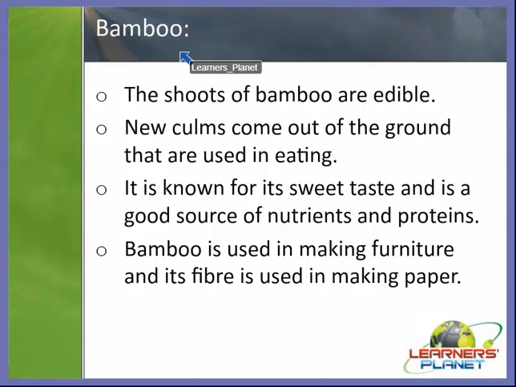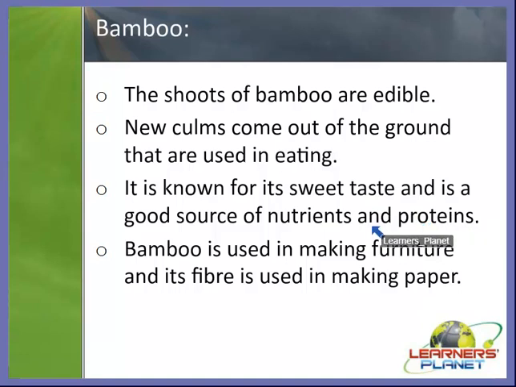So first of all, we'll start with this example, that is bamboo. Students, the shoots of bamboo are very edible. They can be eaten in raw form, and new shoots that come out of the ground are used in eating. New shoots of the bamboo, meaning the stem of bamboo, are also used in eating. It is known for its sweet taste and is a good source of nutrients and proteins also.